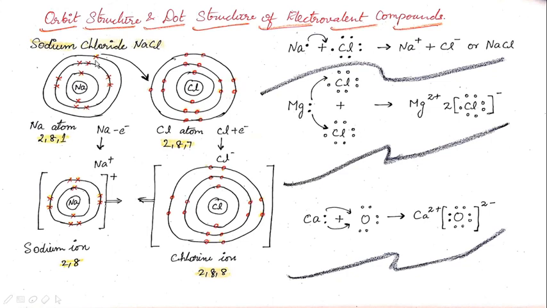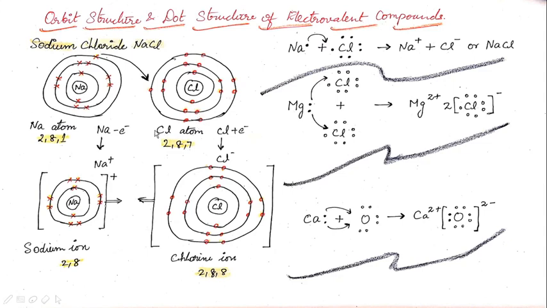Chlorine also consists of 3 shells: the first shell, second shell, and third shell. The first shell has 2 electrons, the second shell has 8 electrons, and the third shell has 7 electrons.